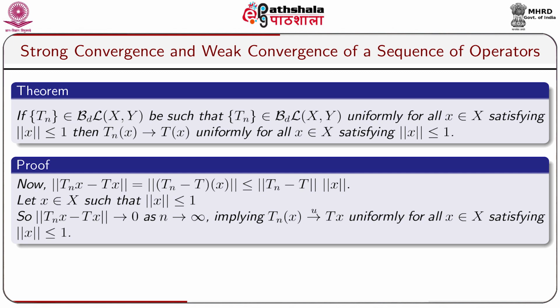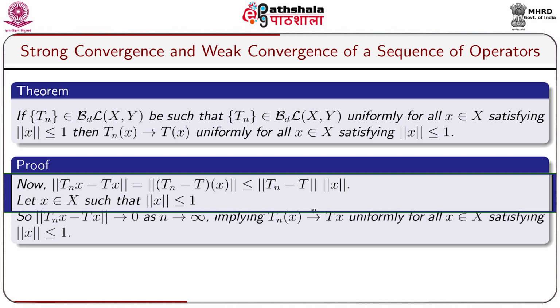If the sequence of elements T_n belongs to BL(X,Y) be such that the sequence of operators T_n converges to T in norm, then T_n x converges to T x uniformly for all x belongs to capital X with norm x less or equal to 1. The proof looks like this.